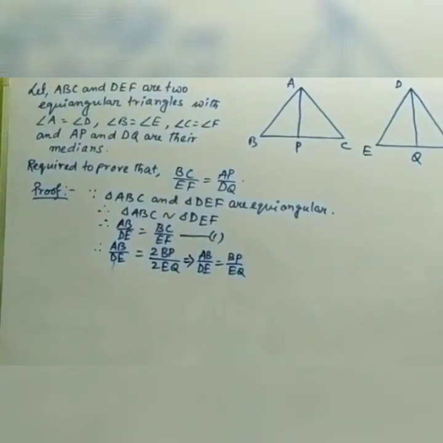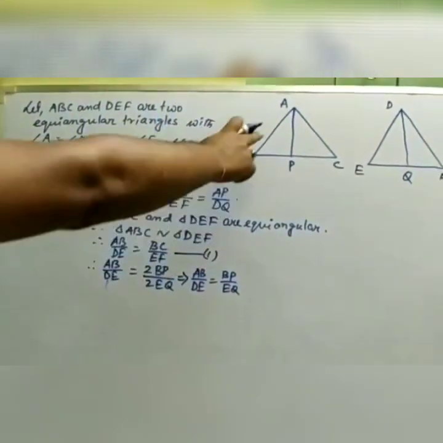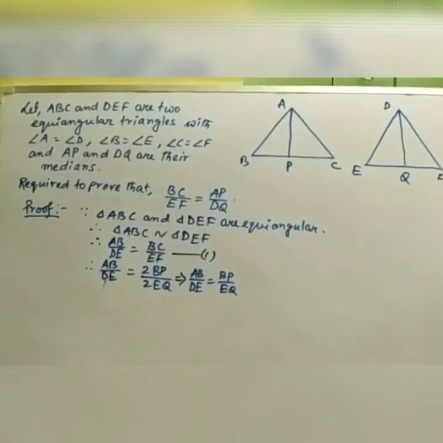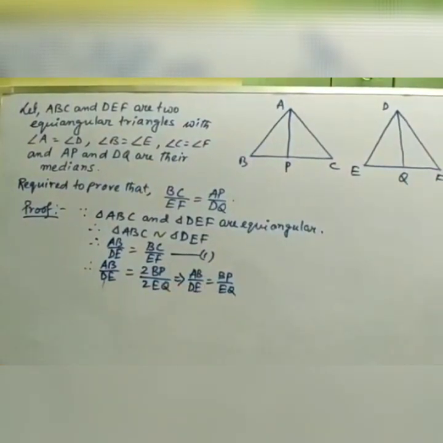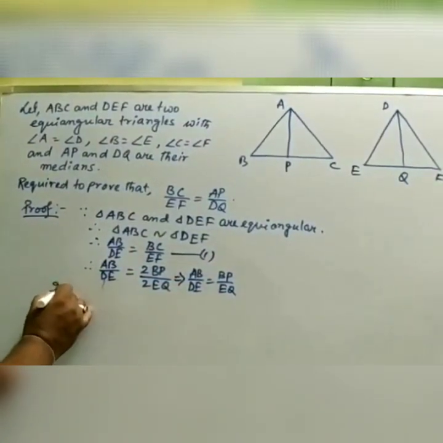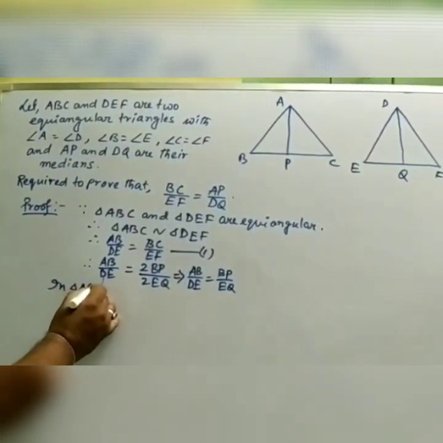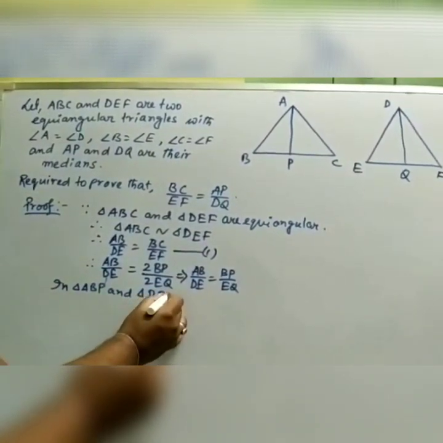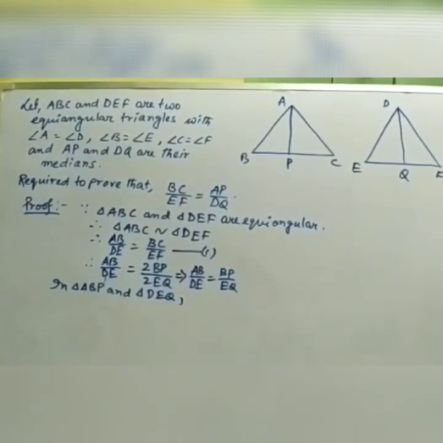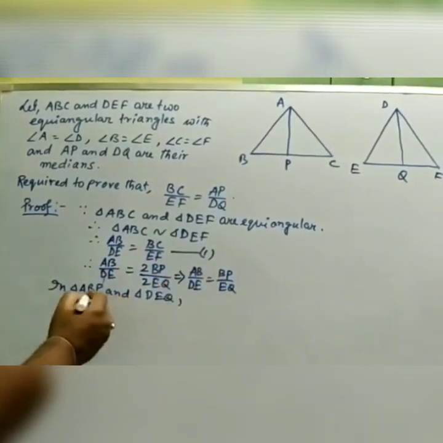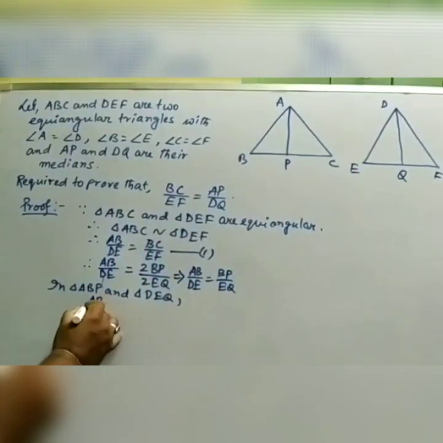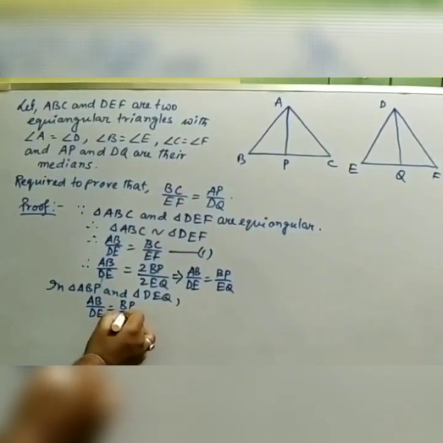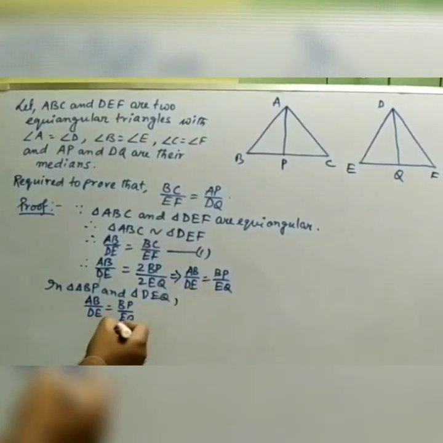Okay, now we are taking the remaining triangles ABP and DEQ, and we will prove that these are similar. For that these conditions are needed. In triangle ABP and triangle DEQ, we are getting AB by DE equals BP by EQ, which we proved earlier.